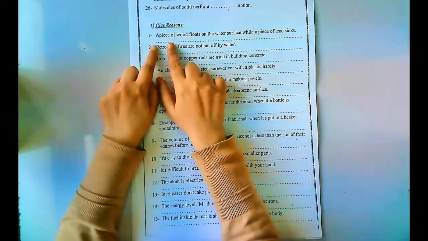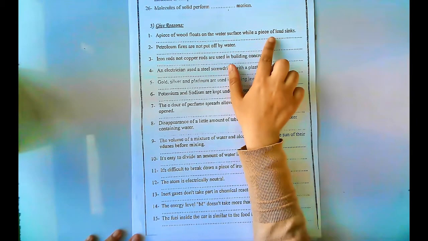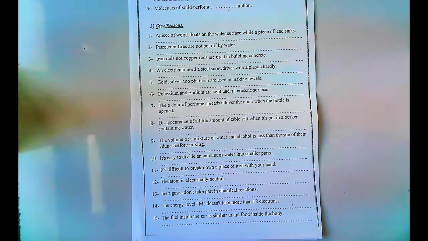Give reason. A piece of wood floats on the water surface while a piece of lead sinks. Because the density of wood is less than the density of the water, while the density of lead is more than the density of the water.